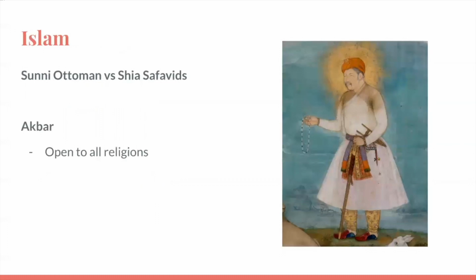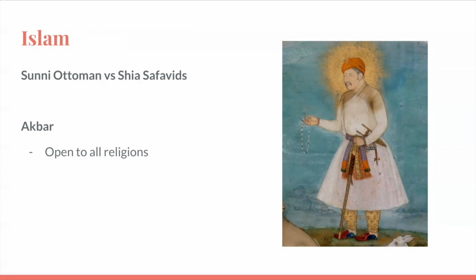Next, we will talk about Islam from the 1450s to the 1750s. During this time period, Islam had faced significant conflict between the Sunni Ottomans and the Shia Safavids. The rivalry and conflict between the two groups started when the Safavid Empire fully shifted to Shia Islam around the 1500s. This was an important and crucial move, as it showed that the Safavid Empire was completely denying the legitimacy of the Sunni Muslims, which in result had offended the Sunni Ottomans.